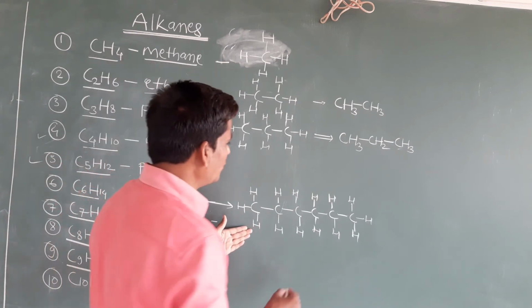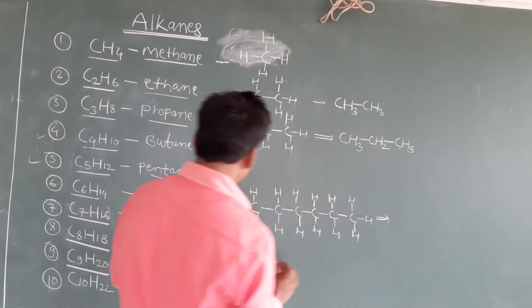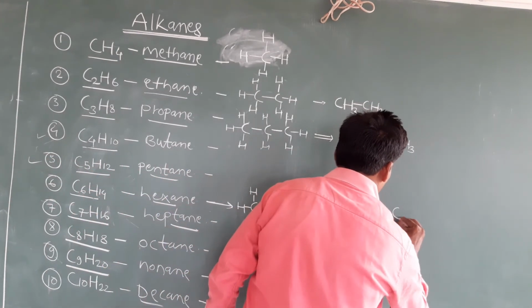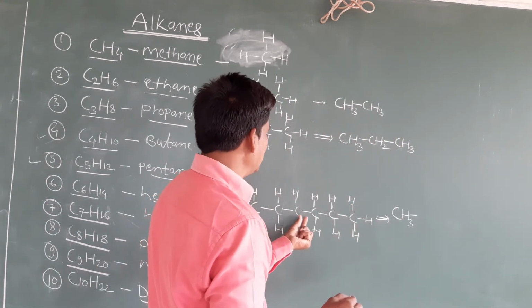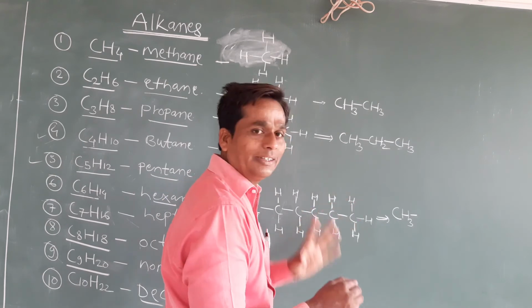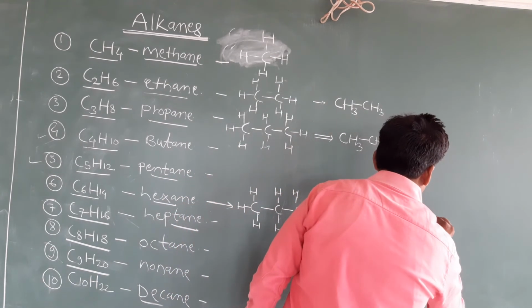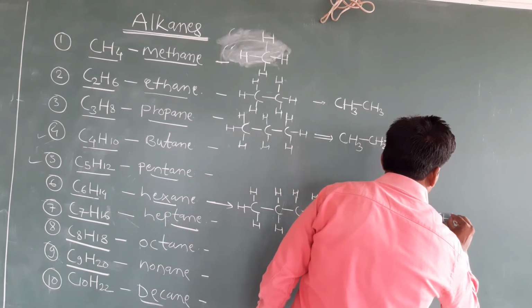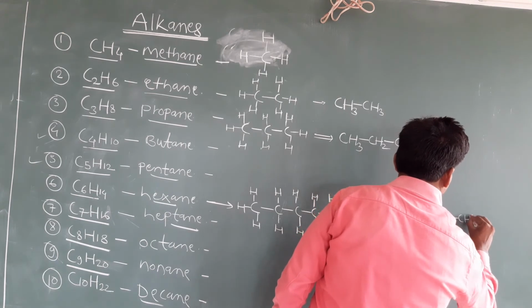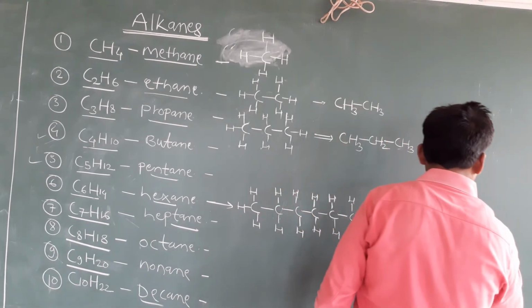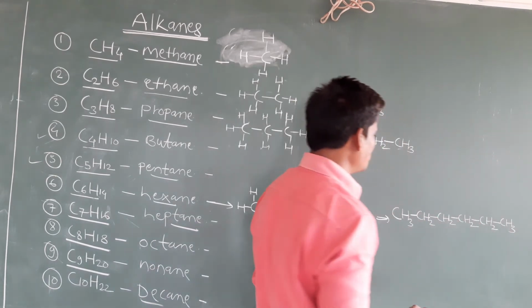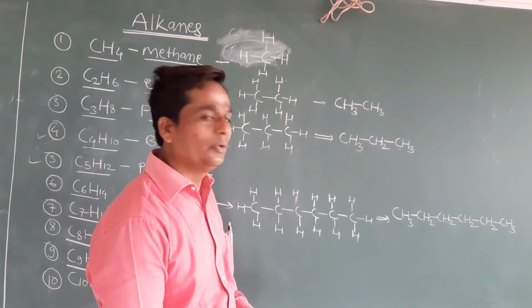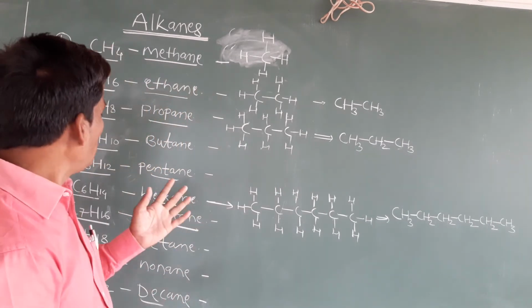So this structure we can draw like this also. See here. The first carbon is CH3, so you can draw CH3. Then the second carbon CH2, third CH2, fourth CH2, CH2, and the last one CH3. You can draw like this: CH2, single bond CH2, then again single bond CH2, then CH2, and the last one is CH3. Okay students, you can draw the structure like this also.